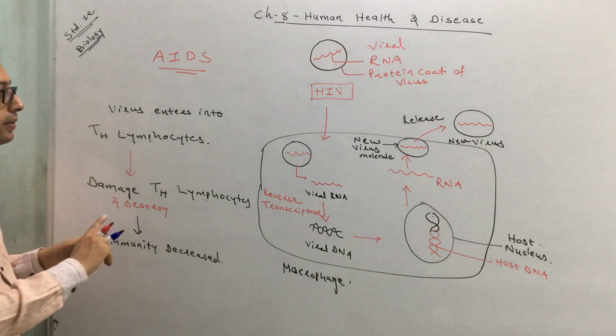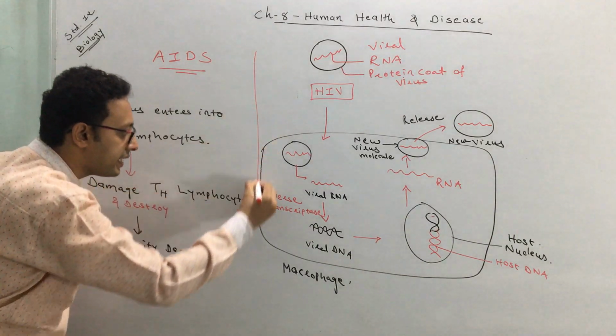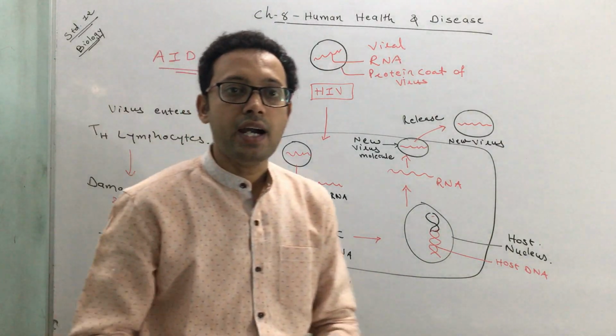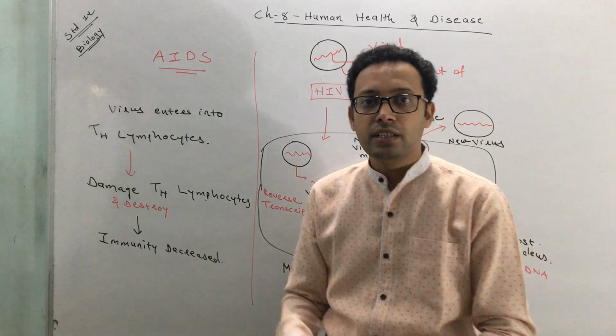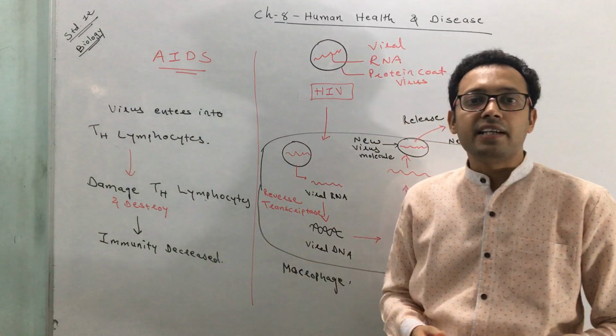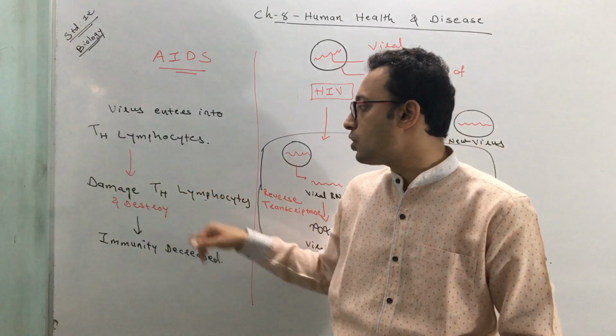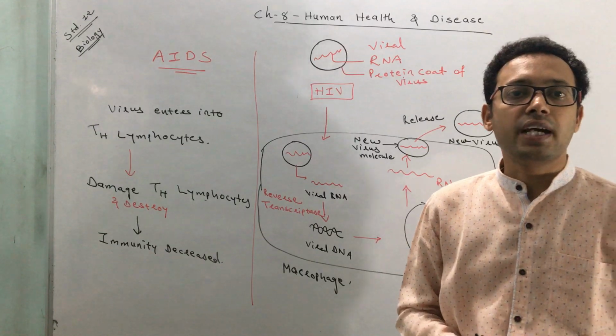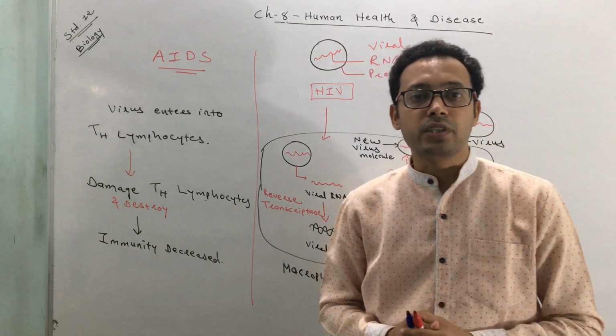And this is what happens in case of AIDS. That's why we call it acquired immunodeficiency. The immune system becomes deficient or decreased, and that is due to the destruction and damage of the T helper lymphocytes. This T helper lymphocyte is responsible for immunity.